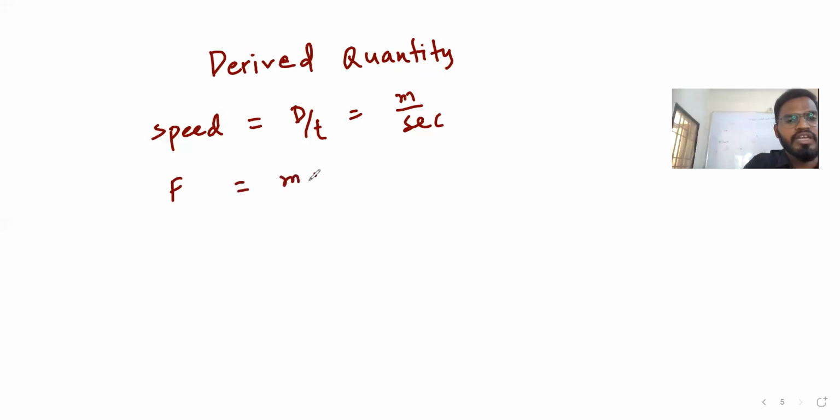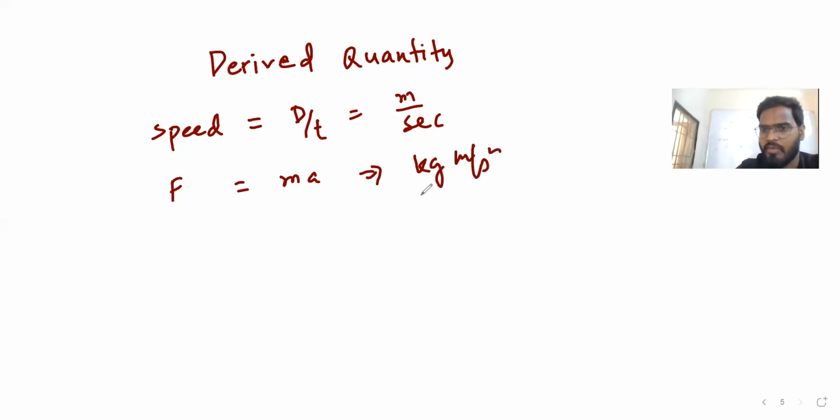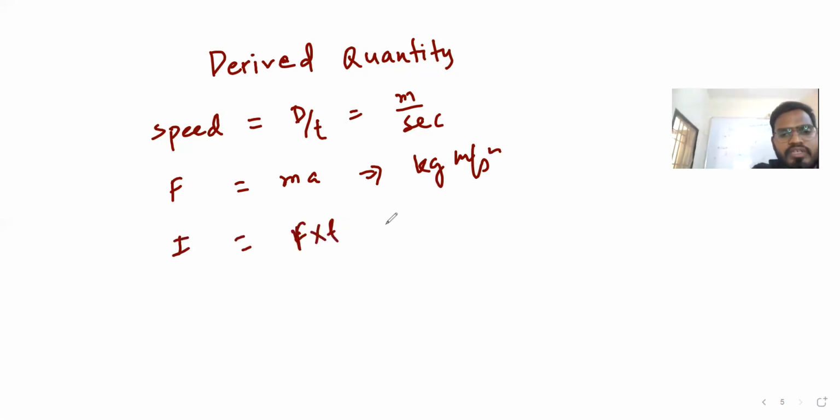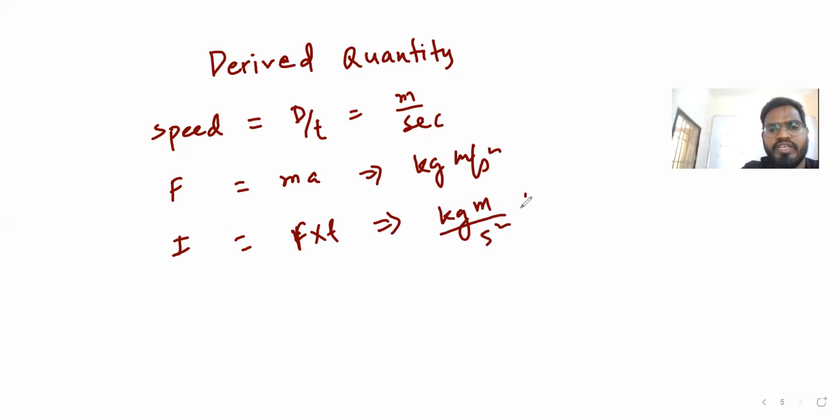We can say force. Force is equal to ma. What is the unit? Kg meter per second square. Obviously kg is mass, meter is length, second is time. Impulse is force into time. Force is kg meter per second square into second. So second square and second cancel, so kg meter per second, right?